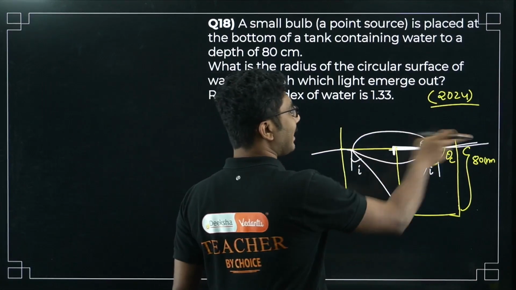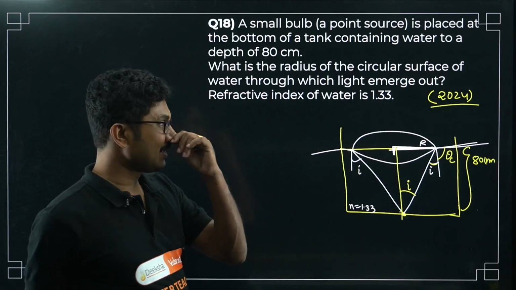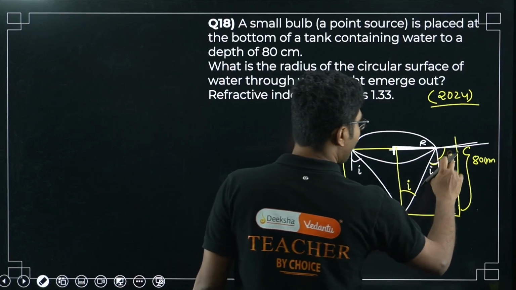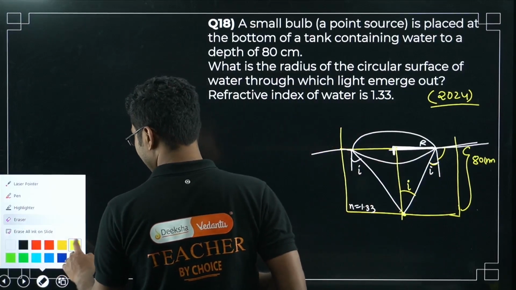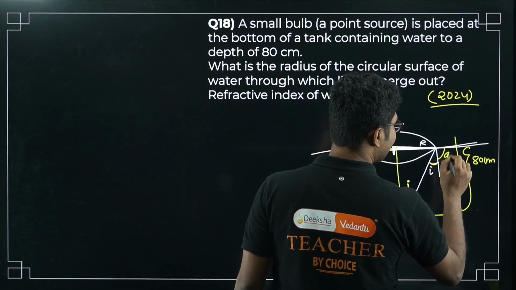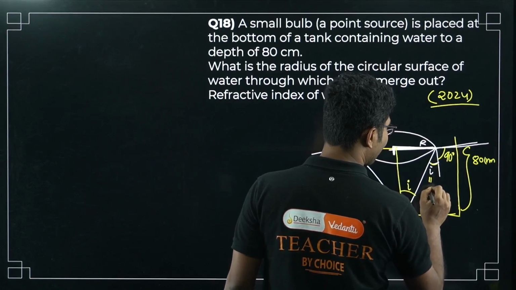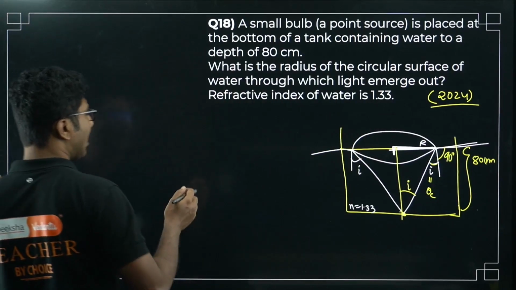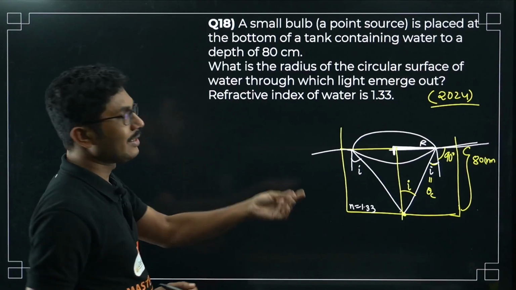When the ray is grazing past the medium, that means this angle is 90 degrees, and this can be considered the critical angle. Now, how to calculate the critical angle?